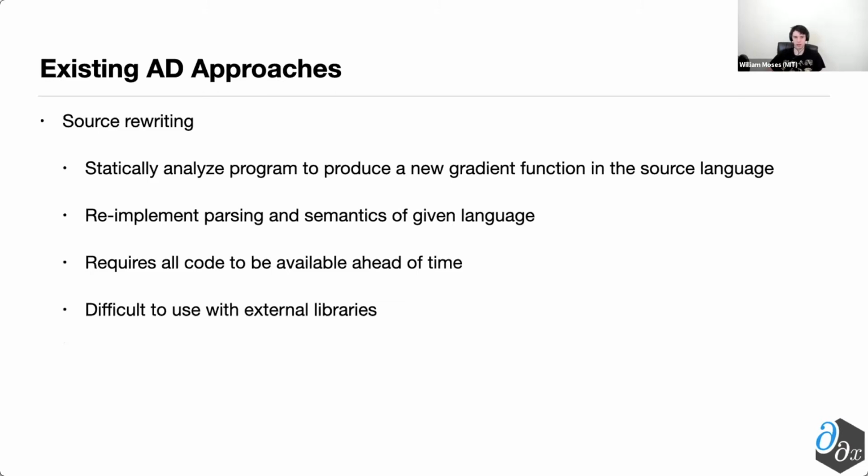Moreover, it also requires all of the code that you want to differentiate to be available ahead of time, in that if you wanted to, say, use a dynamically generated piece of code, you need to dynamically generate it, then push that into the tool. As a consequence of this, it makes it rather difficult to use with external libraries, since all of the external library code may not be available to the tool when you want to differentiate it.